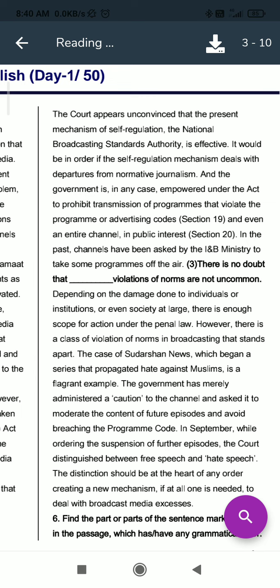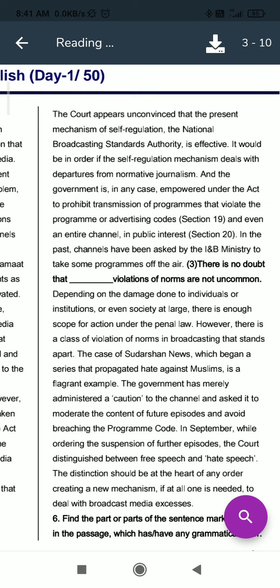Mechanism of self-regulation, national broadcasting is effective. So self-regulation, normative journalism. Okay, the damage enough for action under the penal code law. So the case of Sudarshan News is also given, which propagated hate against Muslims.